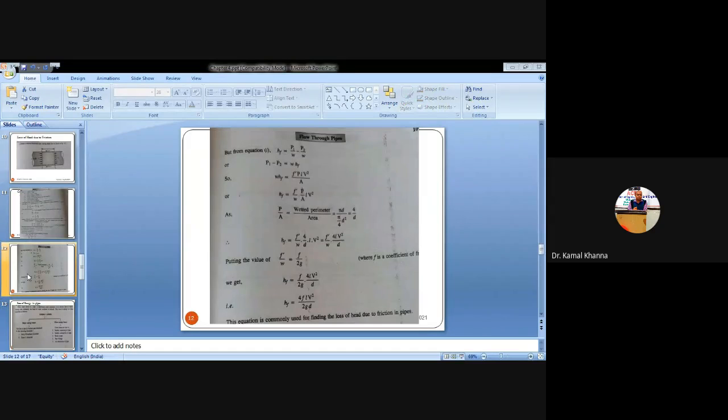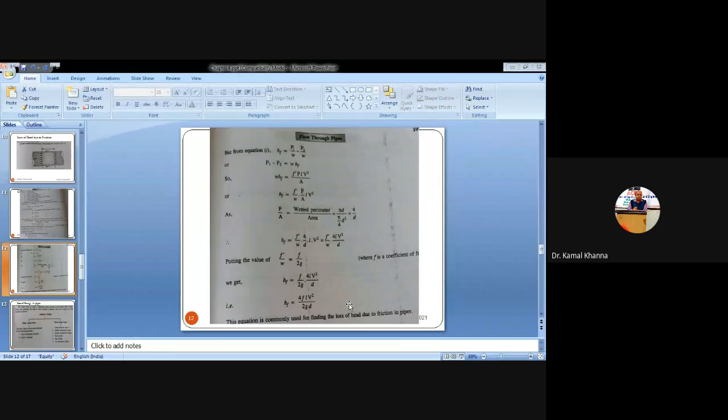So this expression, HF is equal to 4FLV squared by 2GD. Here F is the coefficient of friction. The value of the coefficient of friction is always less than 1. L is the length of the pipe, from section 1-1 to section 2-2, where we have measured the total head at entry and the total head at exit. That distance between entry and exit point is considered as the length of the pipe, small l.